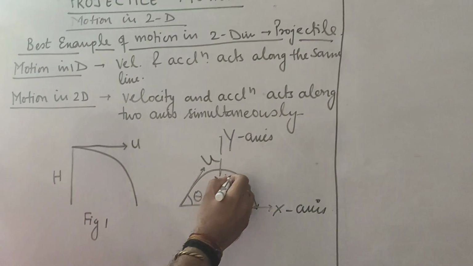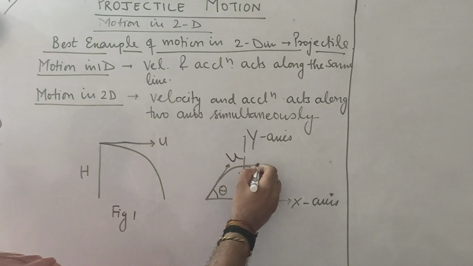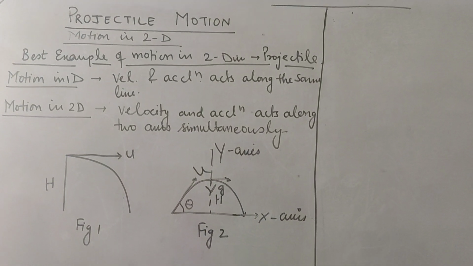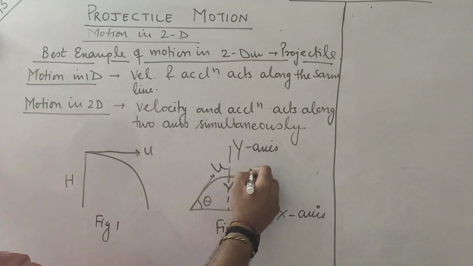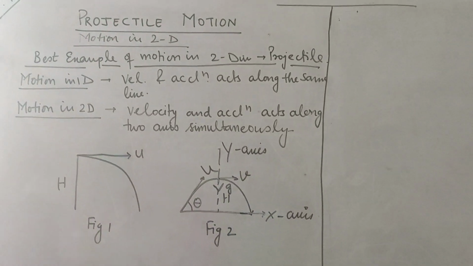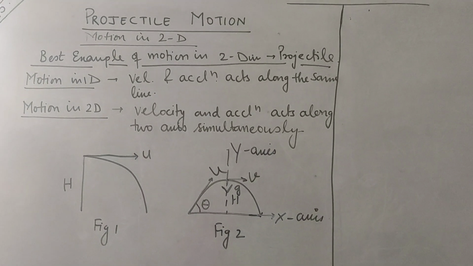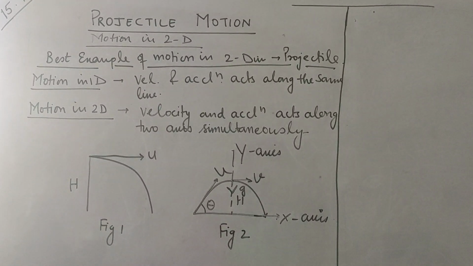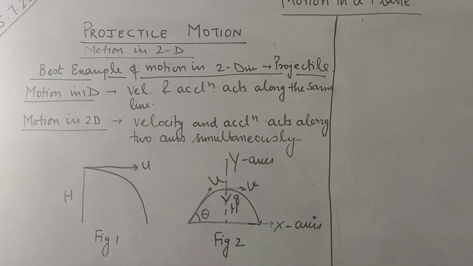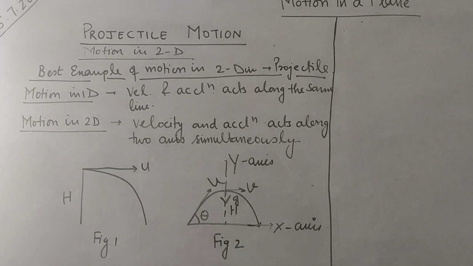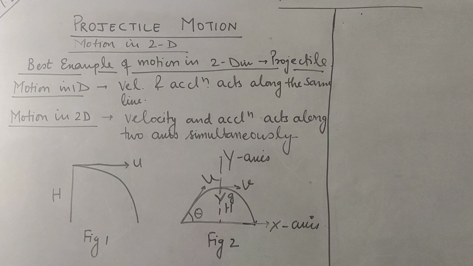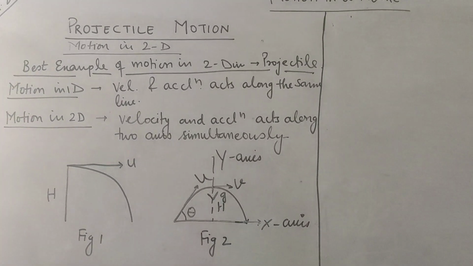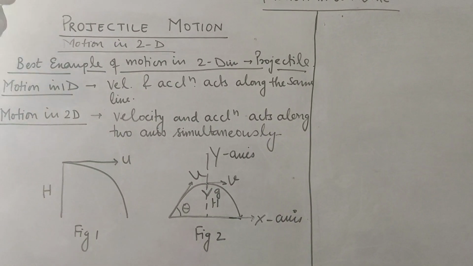At this point on the curved path, velocity can be obtained by taking the tangent. So velocity at this point is in this direction. So velocity and acceleration are not acting along the same direction. So any motion in which velocity and acceleration are not acting along the same direction and moving along two axes simultaneously is motion in two dimensions. And the best example is projectile motion.